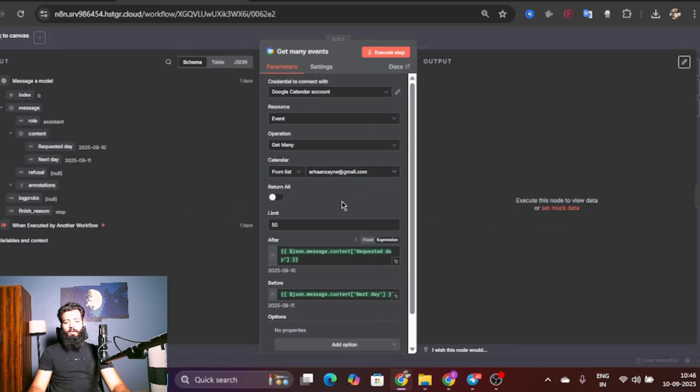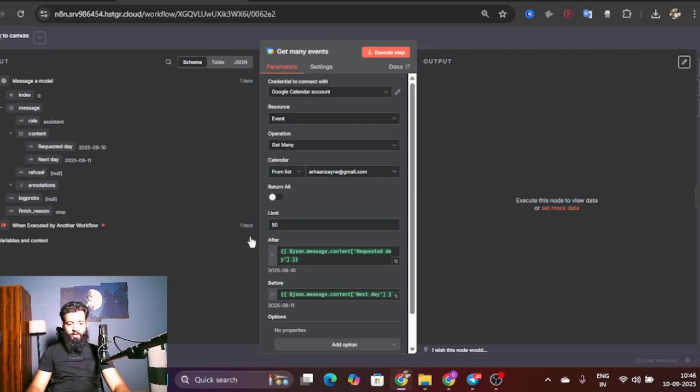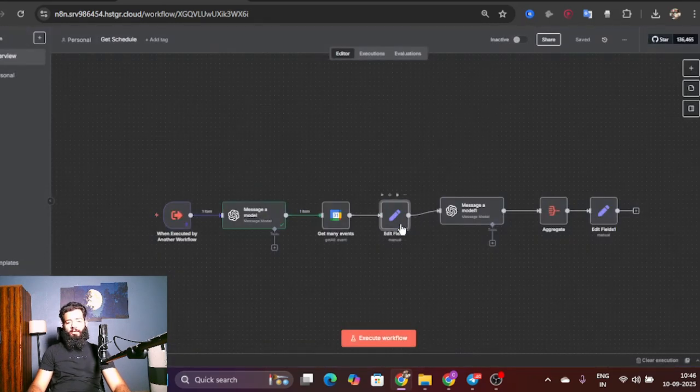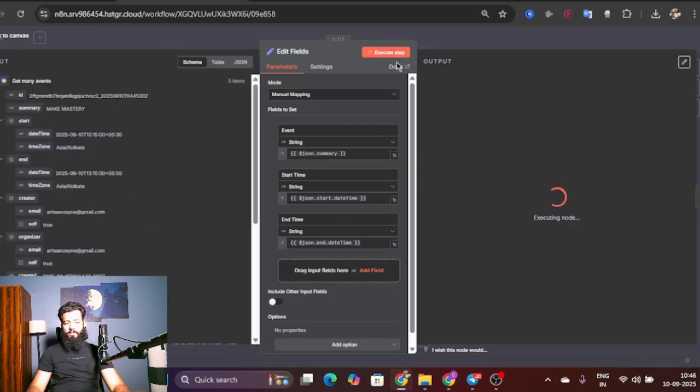After that, we use the node Get Many Events, the official Google Calendar node. Just make sure that in this box you have the requested day, and in this box you have the before date. So you get all the events that are in between these two dates. And then you need an output. Edit Fields gives you the output. It looks like this.